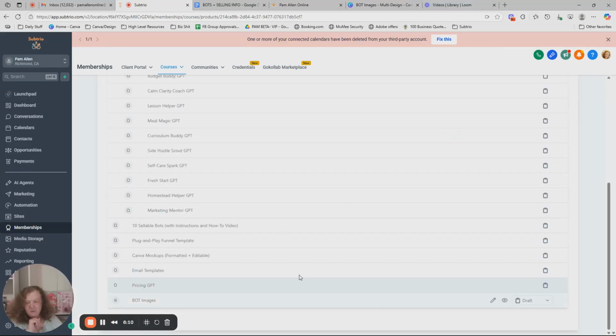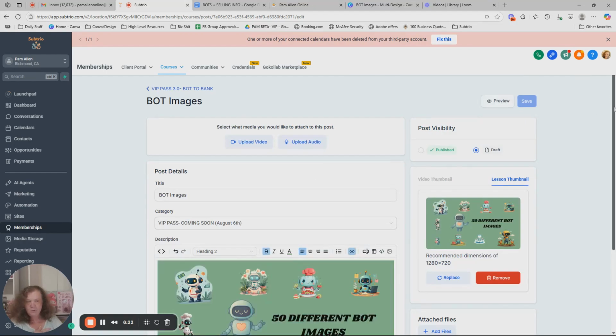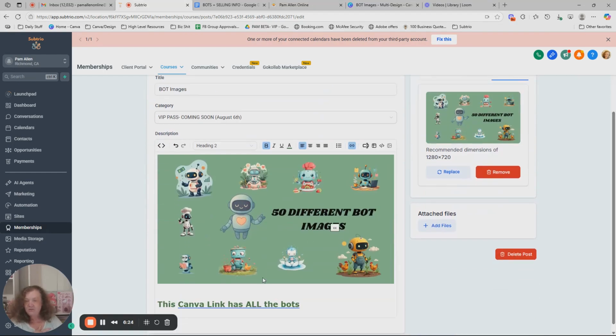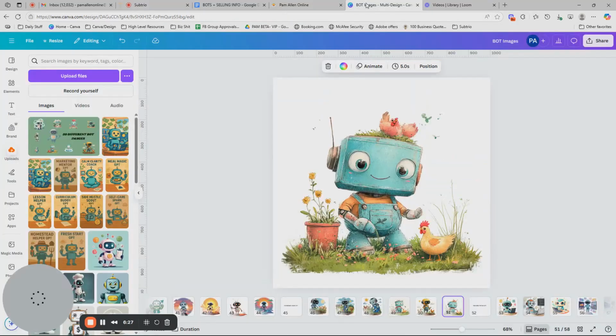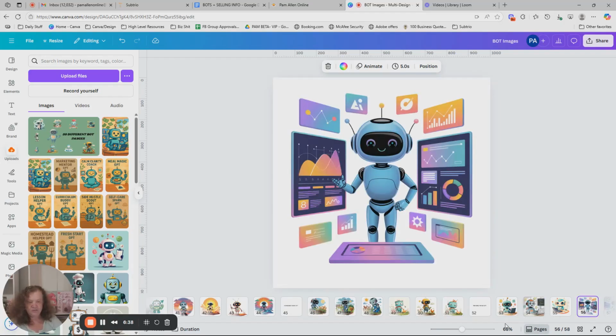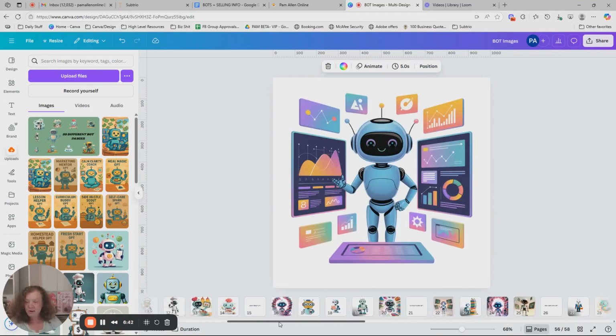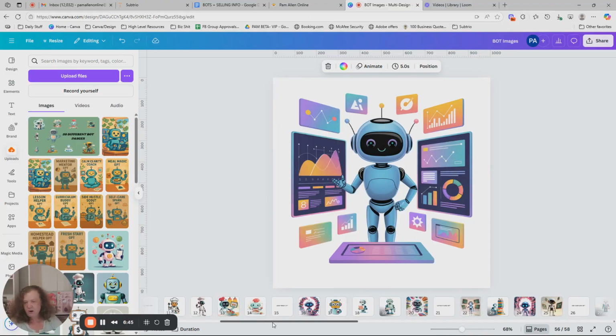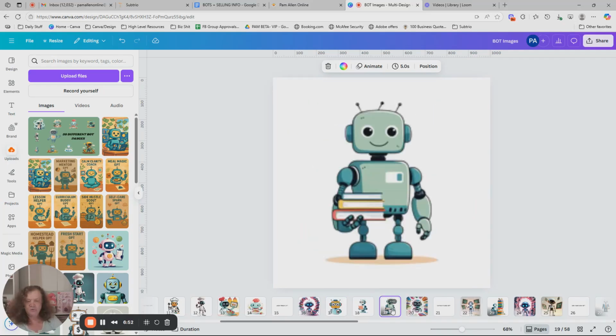And then my super one that I just wanted to add, some extra stuff. These are the bot images. Everyone will be getting the bot images. There's 50 of them. And let's go ahead and look at some of them right here. Isn't this cute? This is for the homesteading one. These are all the little bots. You use them any way you want to use them. I took out the background on the majority of them. Some of them, if I took out the background, then it would just take out a whole bunch of stuff. So there's all kinds of cute different ones.